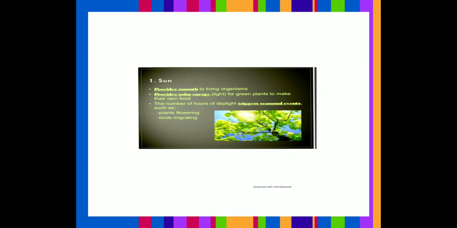Now, sun, what does the sun provide us? Sun provides warmth. It provides solar energy for green plants, through which the green plants make their food. The number of hours of day triggers seasonal events such as plants flowering, birds migrating. So sun, as you all know, is the ultimate source of energy. So sun is one abiotic factor which affects almost all biotic factors.